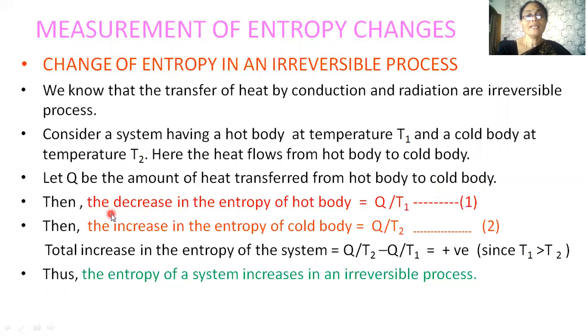Then what happens? The decrease in entropy of the hot body will be Q by T1, while the increase in entropy of the cold body will be equal to Q by T2. So the total increase in entropy of the system is Q by T2 minus Q by T1. This is nothing but positive. That is, the entropy of a system always increases in an irreversible process. Since all the processes in nature are irreversible, the entropy of the universe always increases. So we have calculated the change of entropy in an irreversible process, and we have seen that the entropy always increases.